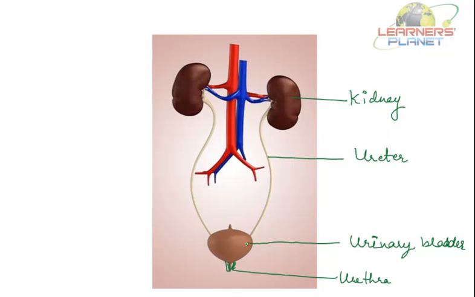Through the skin, removal of excess water, salt, urea and uric acid takes place. And through the urinary system, the kidneys filter the blood to form urine, which is excess water, salt, urea and uric acid. The basic function is excreting the waste out from the body.